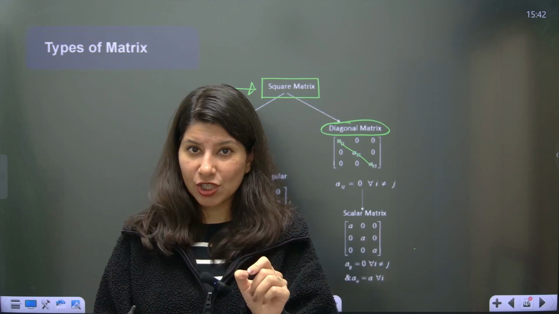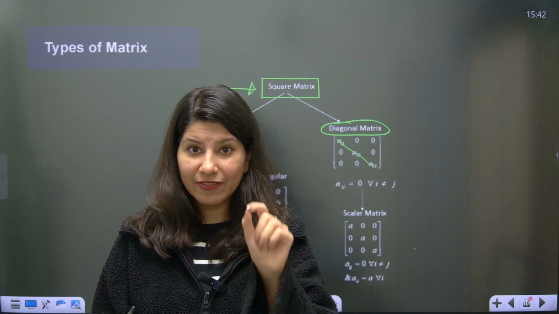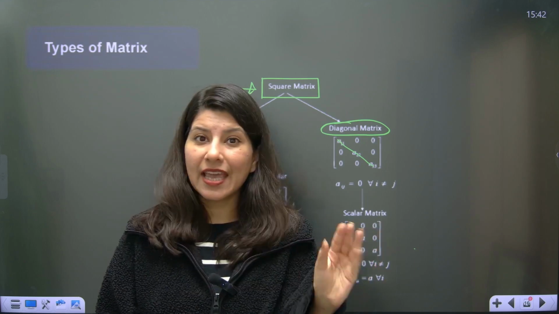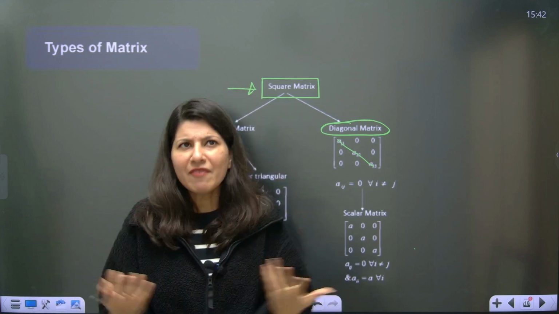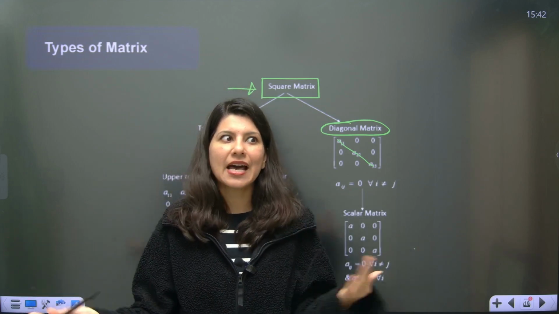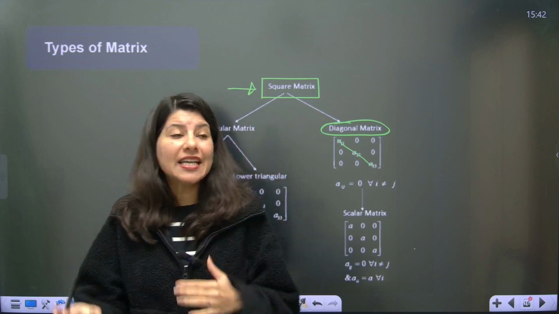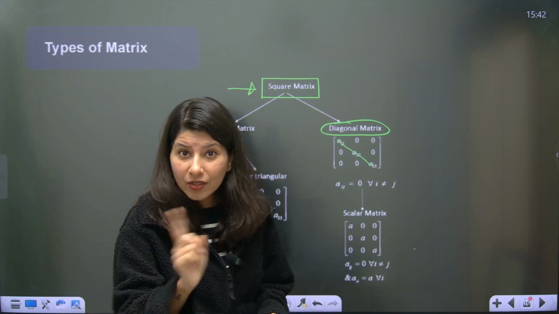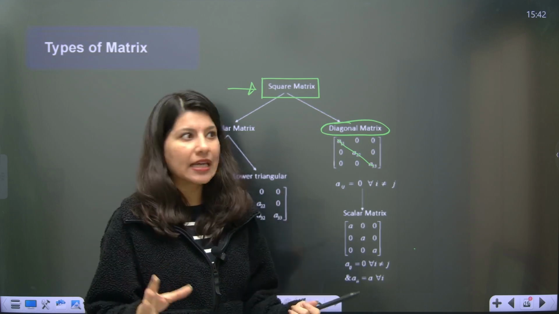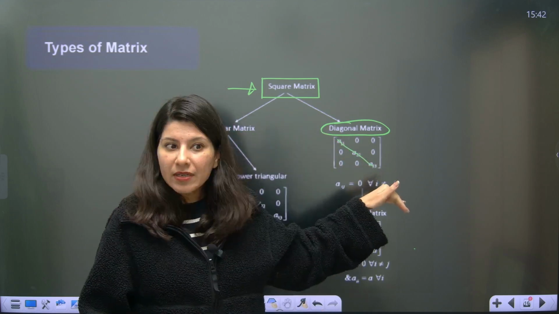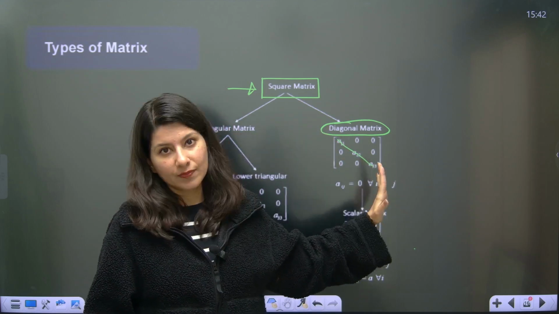In my definition, listen carefully. I told you, you asked me, ma'am, what is a diagonal matrix? I told you that all the elements which are non-diagonal are 0. I don't care about the diagonal elements, whether they are 0 or not.